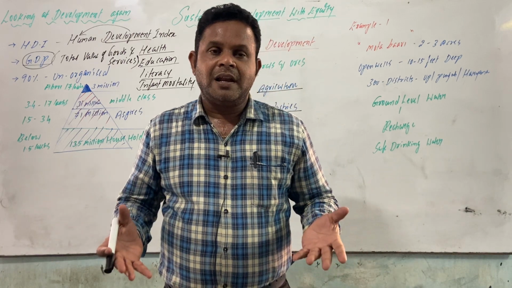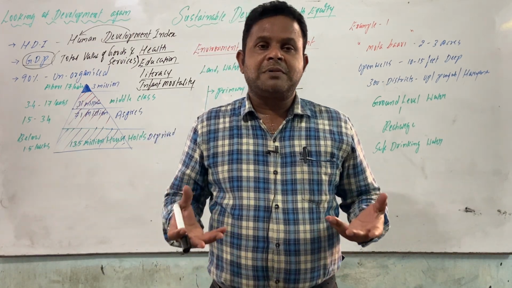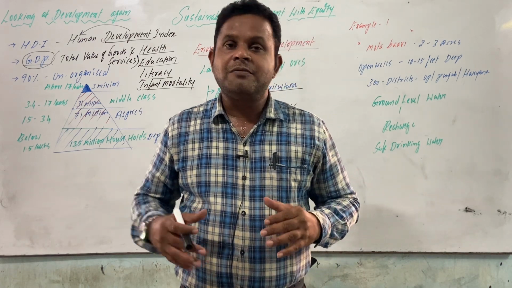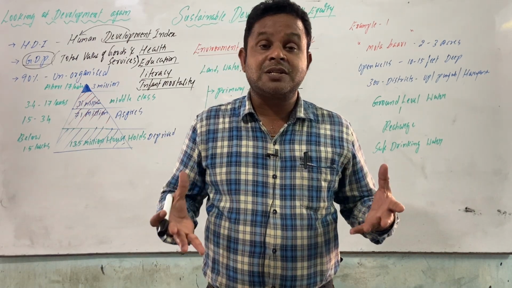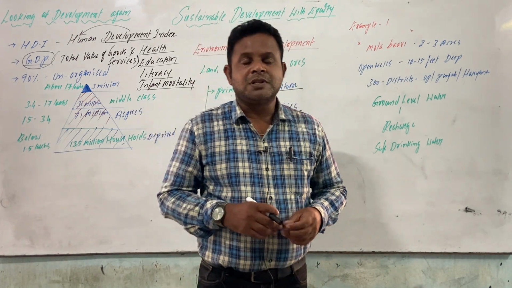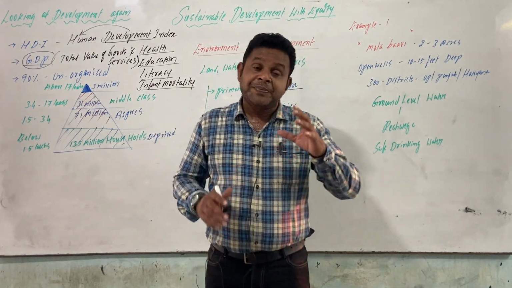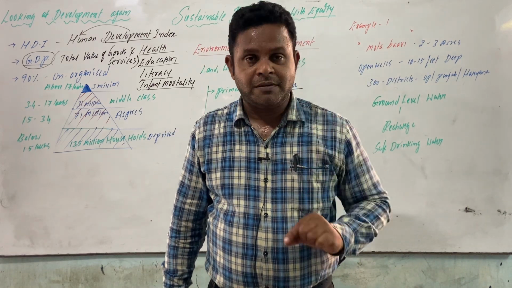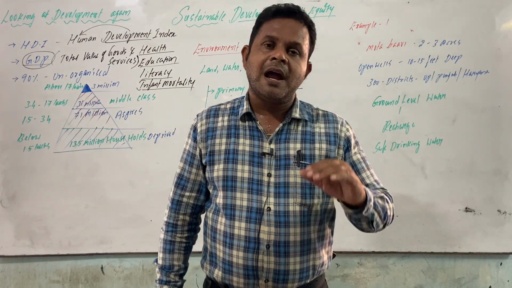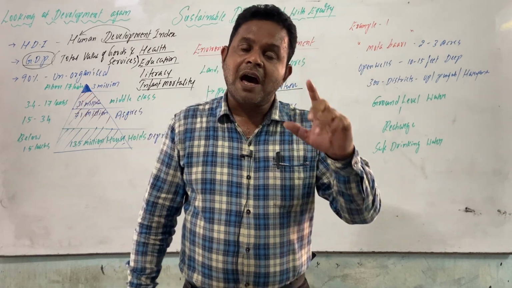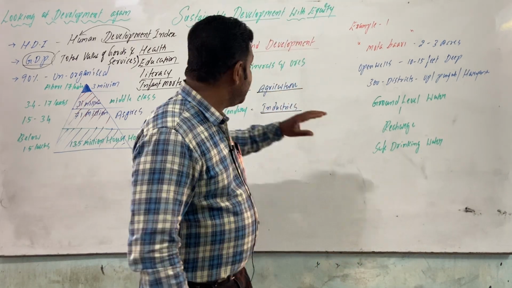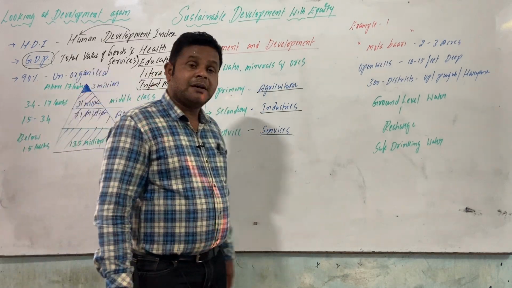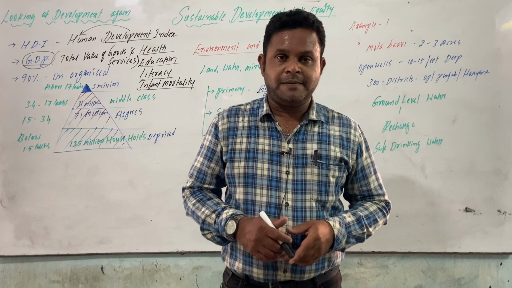Land is there, labor is there, but you don't have capital. Can you make any industry? No way. Land, labor, capital are there, but without an organizer, can you make any construction? It's highly impossible. So what I mean to say is that these are all very essential and mandatory factors. Land, labor, capital, organization, technology. In any field, these are the things involved, and that is how we can see development and progress.